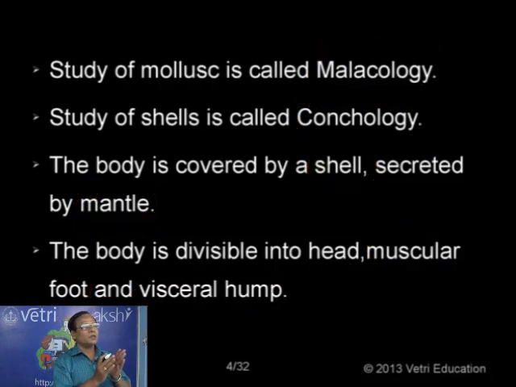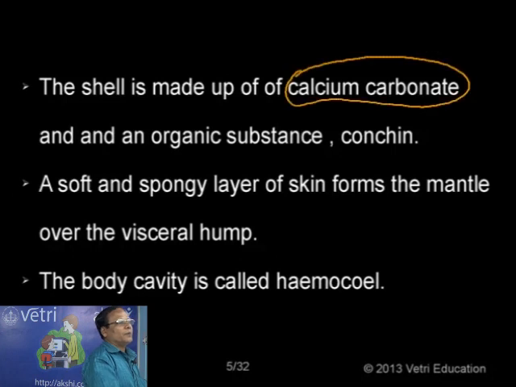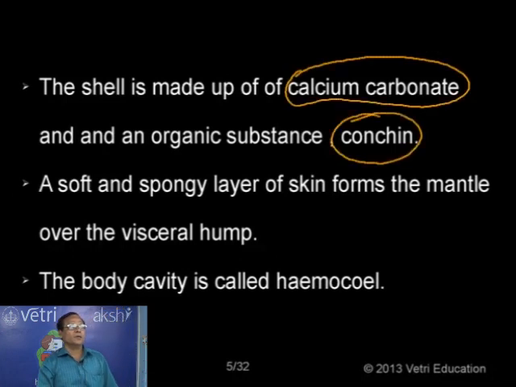If you take the chemical nature of the shell, it is formed of both organic and inorganic compounds. It is made up of the inorganic compound calcium carbonate plus an organic substance called conchiolin. Calcium carbonate and conchiolin together form the shell. Normally the shell is differentiated into many layers, and the innermost layer is normally shiny in nature.